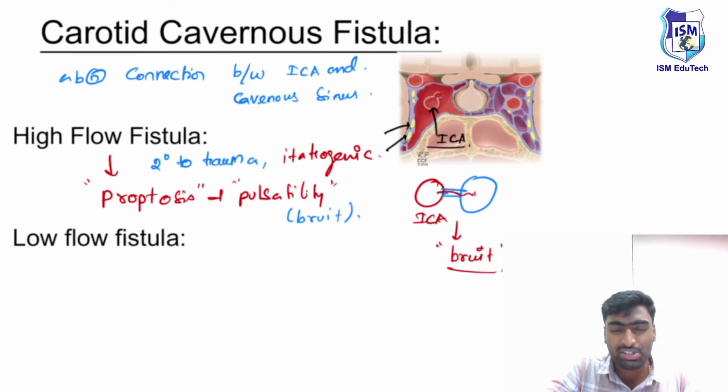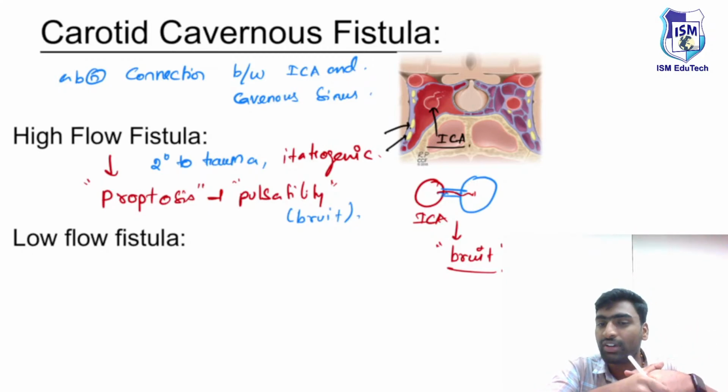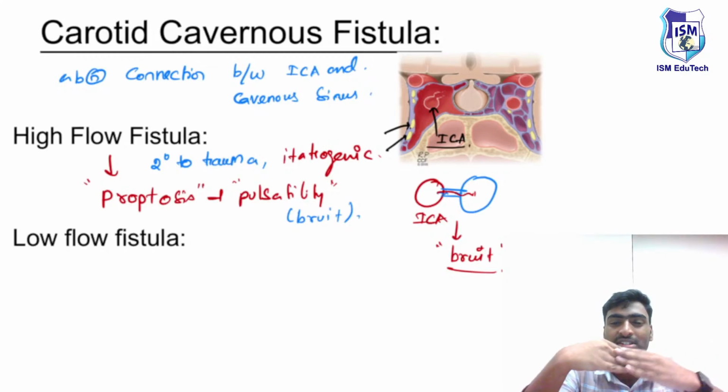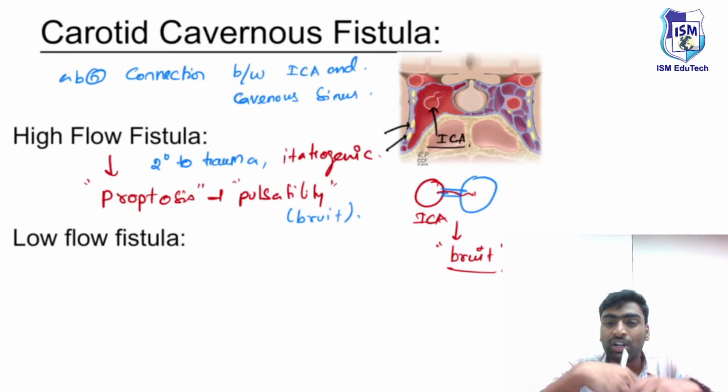Whereas in a low flow fistula, there will be low blood flow between them, and this even happens spontaneously. This happens when there is increased pressure, like in elderly patients with increased blood pressure, sometimes there might be formation of an aneurysm, or rupture of it, leading to fistula connections. Or else, during pregnancy this can even develop.